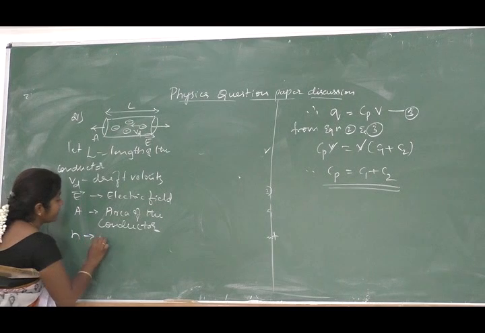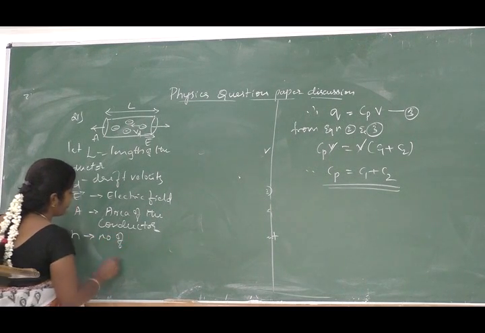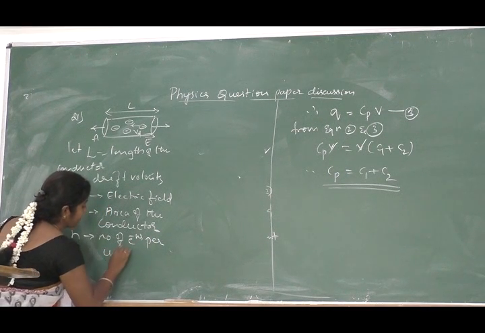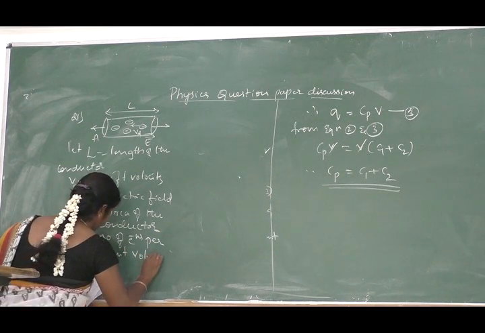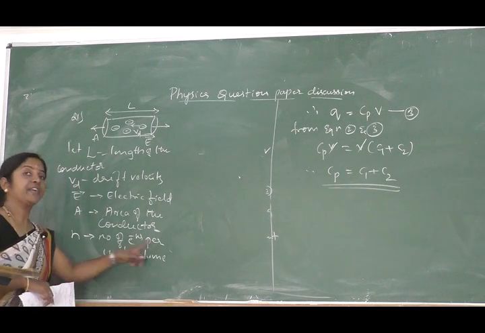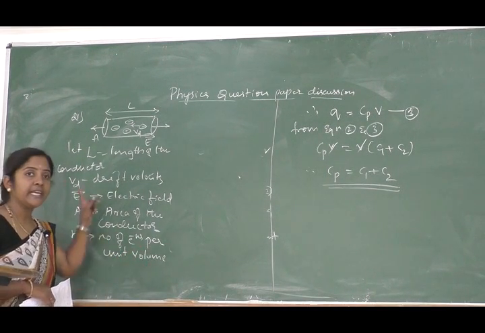Let N be the number of electrons per unit volume of the conductor.